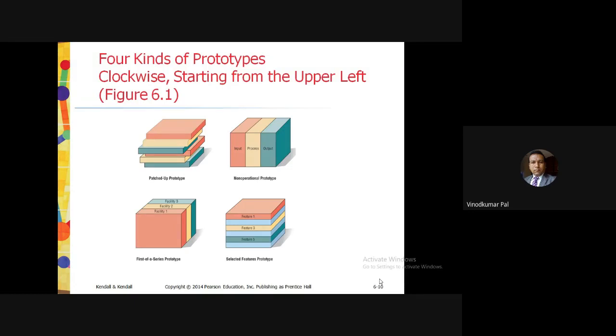In this type of prototype system, however, only 3 of the 6 may be available for use. You have 6 options, correct? But out of that, only 3 may be available. So the user may add a record, delete a record, or list a record. Okay, 3 are working, 3 are not working. So user feedback can help the analyst understand what is working and what is not working. It can also help with suggestions on what features have to be added next.